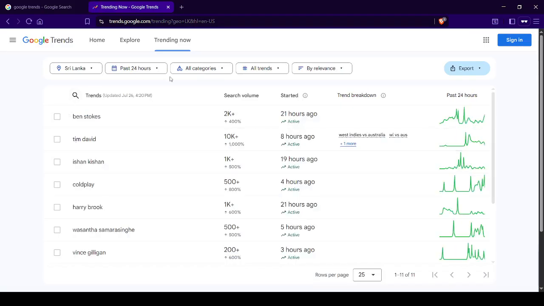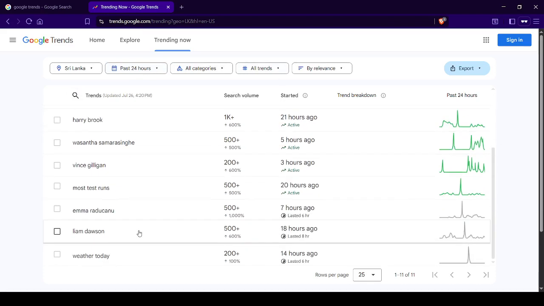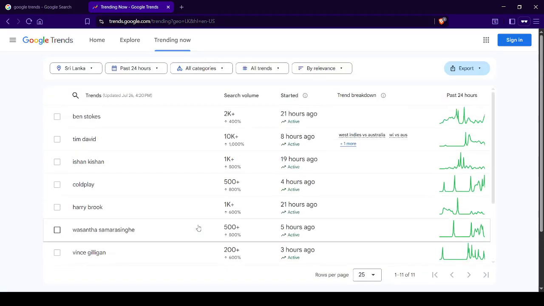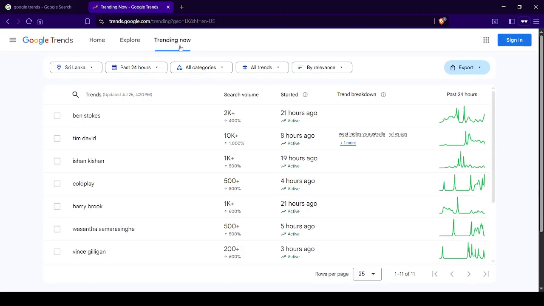So these are the things trending now in Sri Lanka within the past 24 hours in every category. Ben Stokes is also a cricketer, so we will search for him here also. Over here you can find these terms, and also you can see the data.